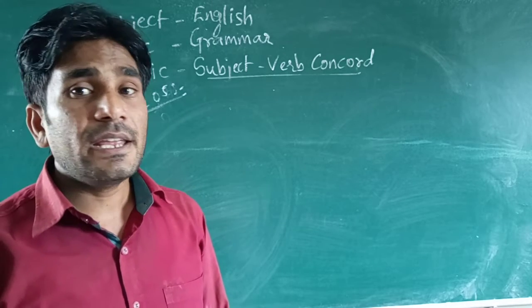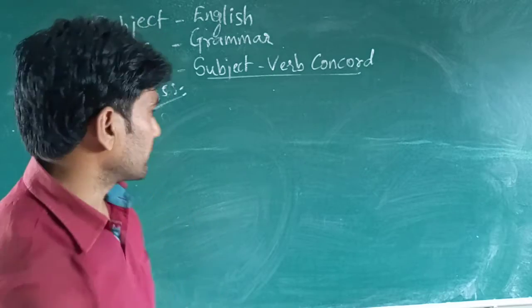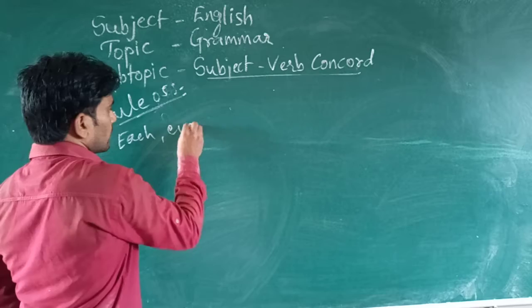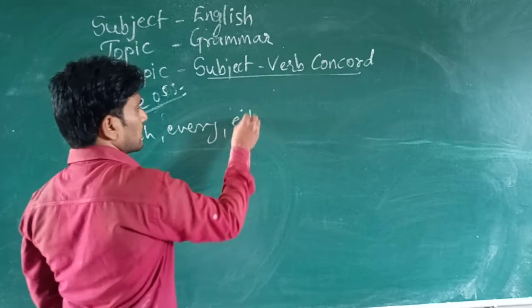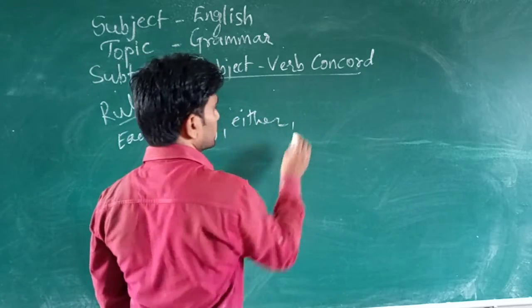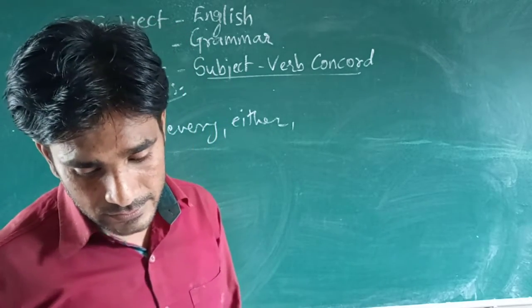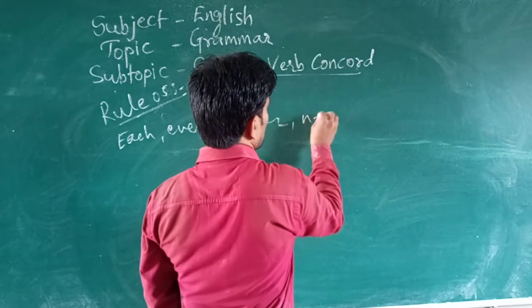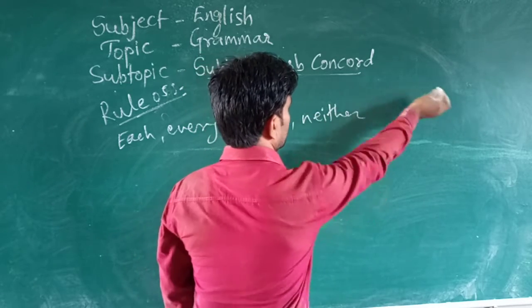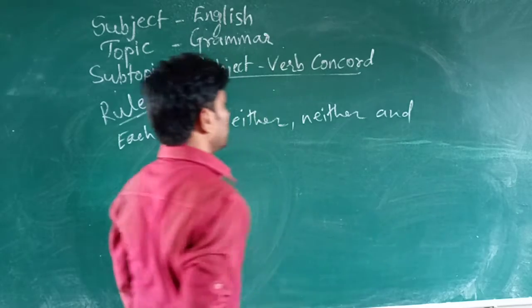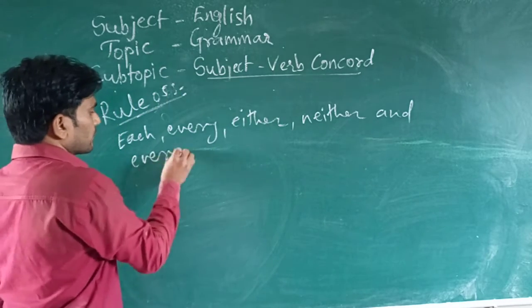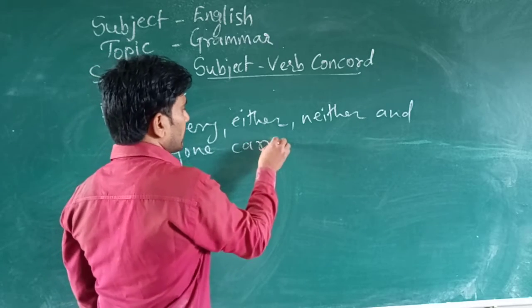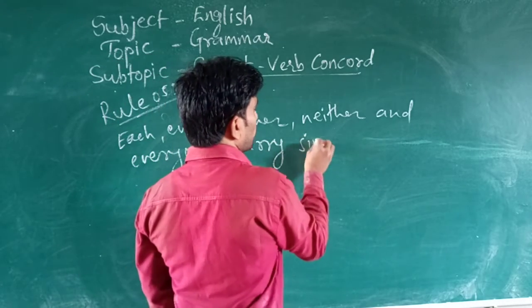each, every, either, neither, and everyone. Okay, everyone carry singular form of the verb.